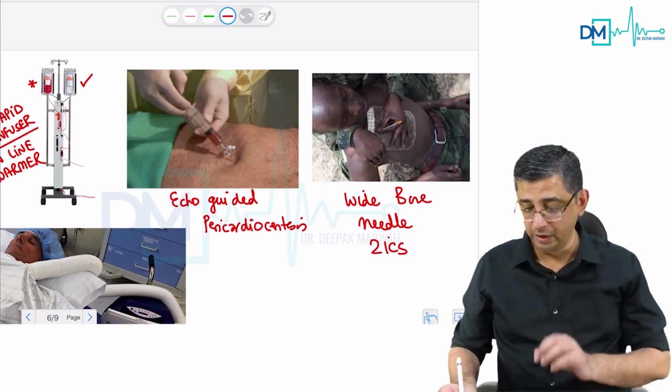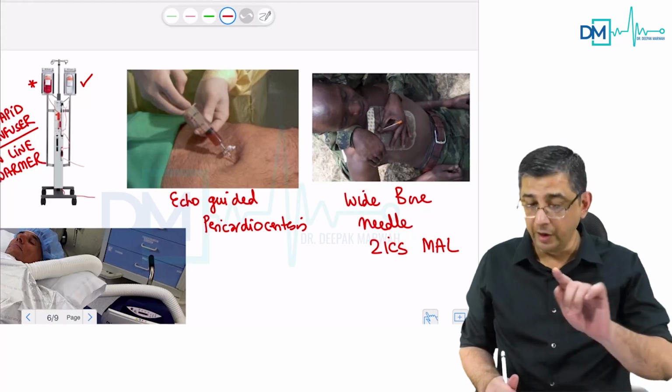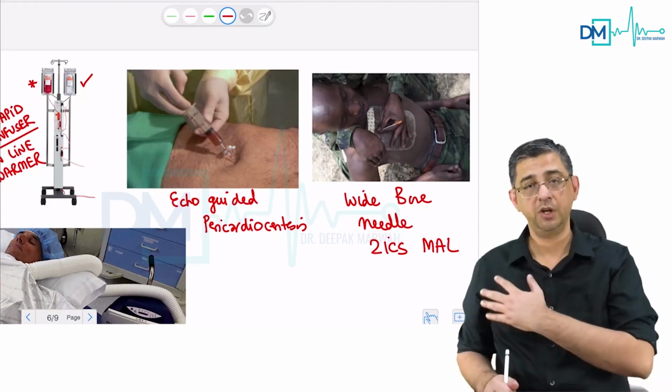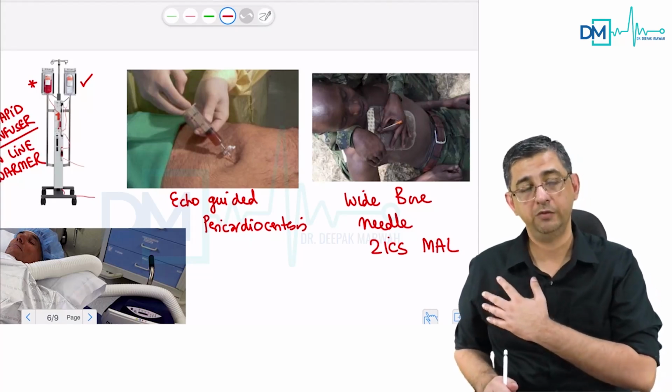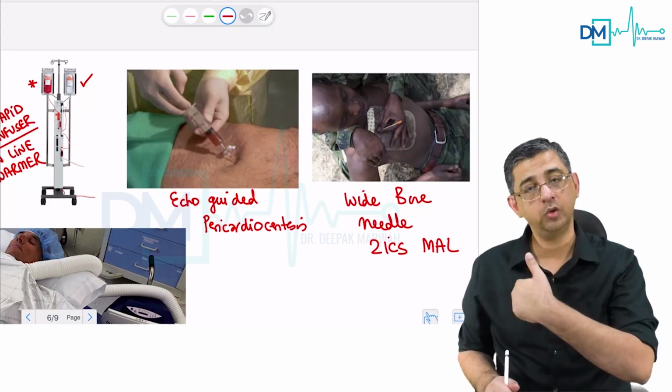It is still a wide bore needle in the second intercostal space for management of tension pneumothorax in a patient. Where do you answer fifth intercostal space? You can just listen to me here. If the soldier is having a bulletproof vest in place, then obviously you cannot put a needle through the bulletproof vest.